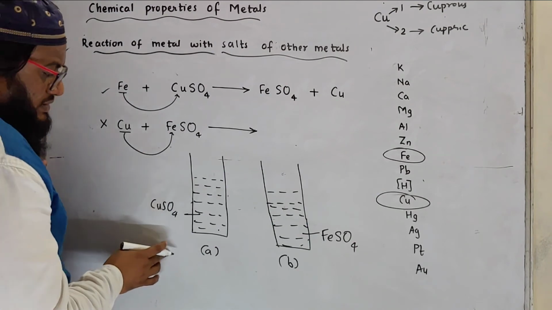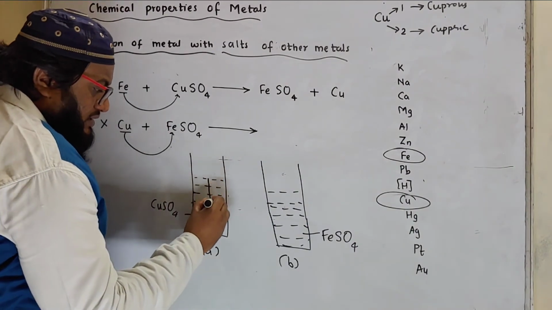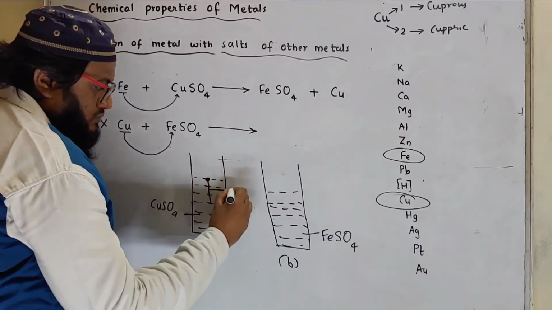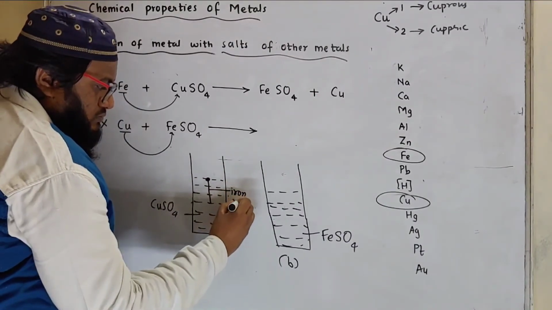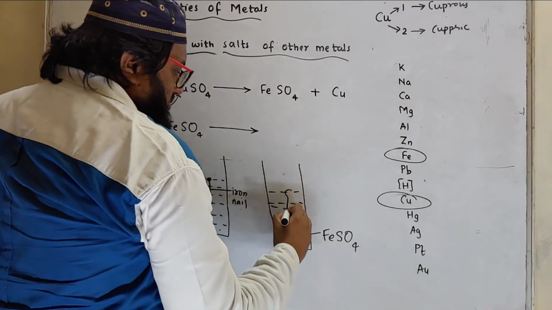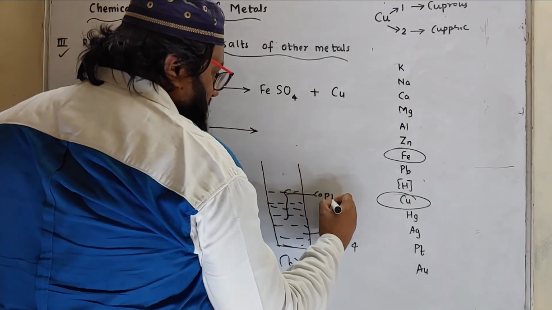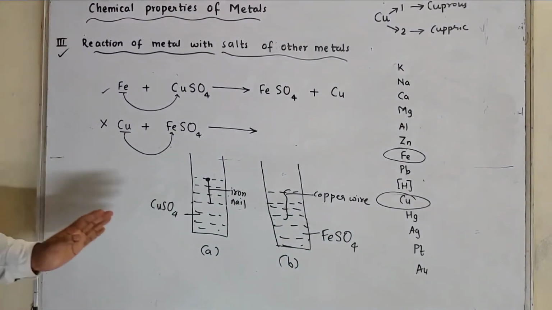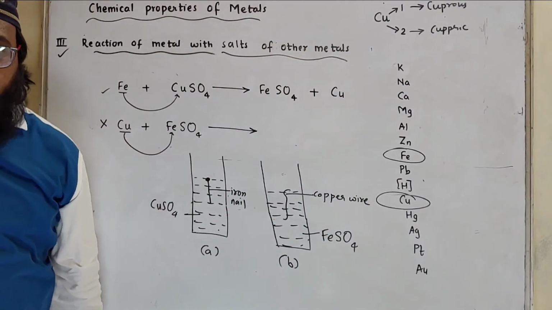Now in this test tube there is an iron nail, and this one contains copper wire. Now tell me what will be the reaction.